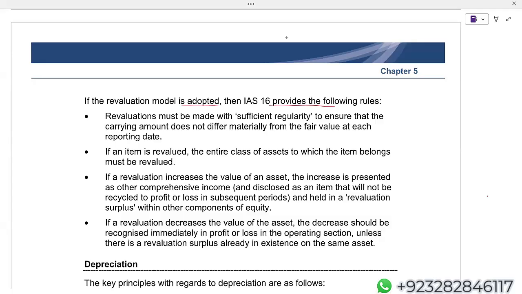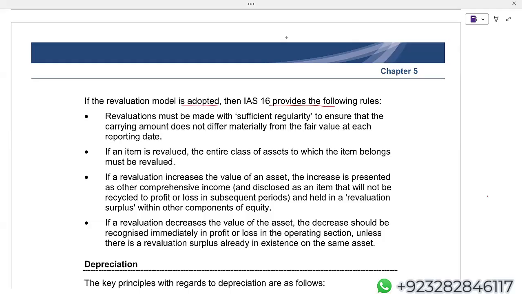If you want to do that, go ahead. But if somebody is saying it is the requirement of IAS 16, the answer is no, it is not the requirement of IAS 16. IAS 16 does not ask you to revalue your property, plant and equipment every year.